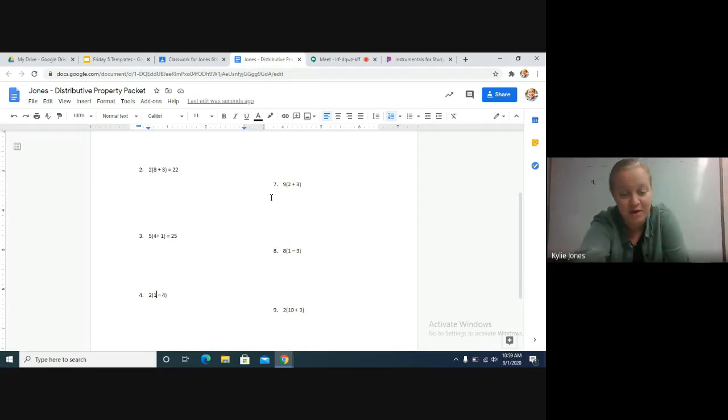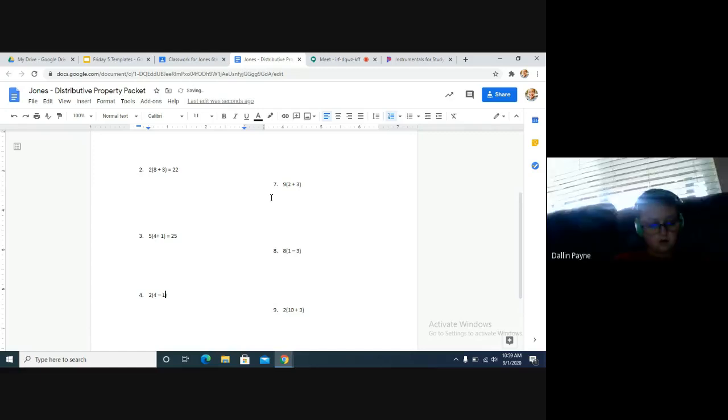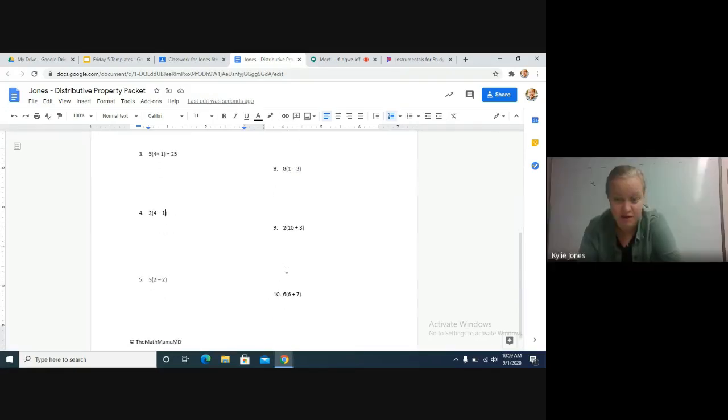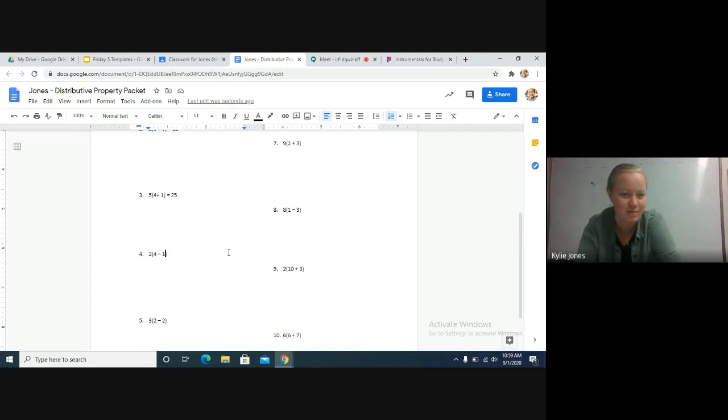So on number 4, instead of 2 times 1 minus 4, we're going to change it to 2 times 4 minus 1. We're going to switch the 4 and the 1. There, that's easier. We do talk about negative numbers, I think at the end of this quarter, or maybe at the beginning of second quarter, but we're not there yet. So make sure you switch the order of number 4.